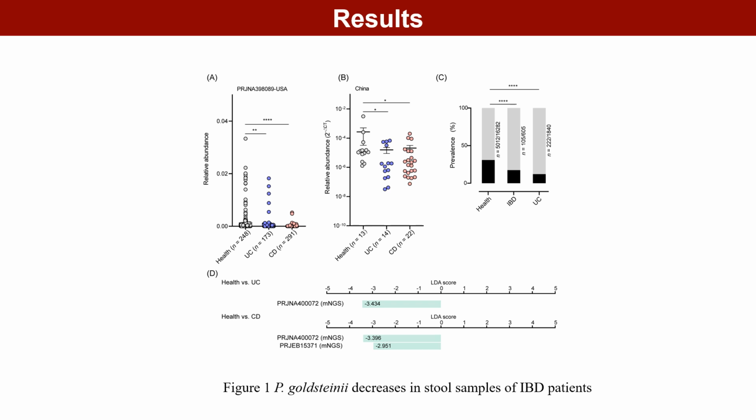First, we found that the abundance of Parabacteroides goldsteinii was significantly reduced in the feces of IBD patients from both the United States and China. Furthermore, using the GeneRepo database, we observed a significant reduction in the detection rate of P. goldsteinii in patients with intestinal inflammation. LEfSe analysis indicated that P. goldsteinii is a characteristic differentiating species between healthy individuals and those with intestinal inflammation.